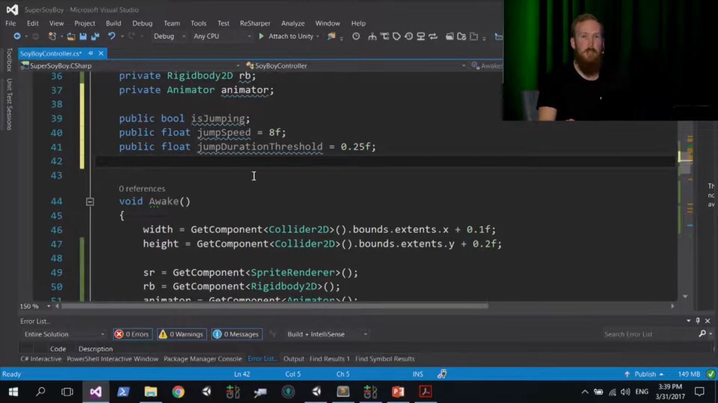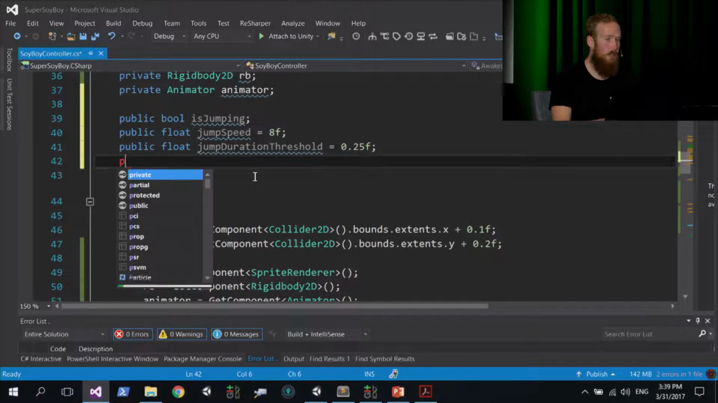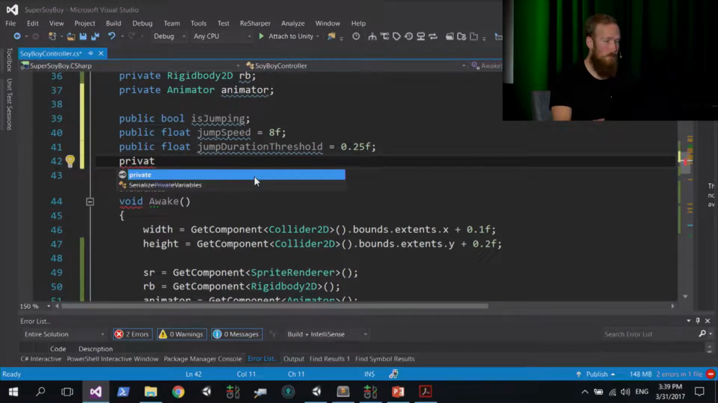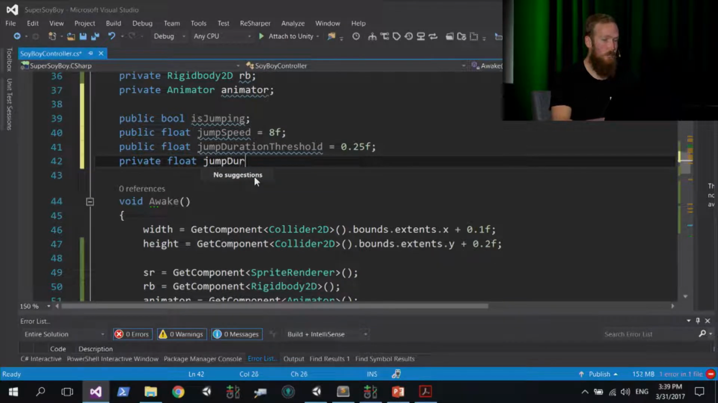Now this is going to be a threshold that allows us to define how long the player can hold down the jump key, to track how long the character in the game should actually jump for. So we need to actually time that and track it. So we're going to add another float below. We're going to call this private float, and we're going to call it jump duration. This is going to be like a timer.